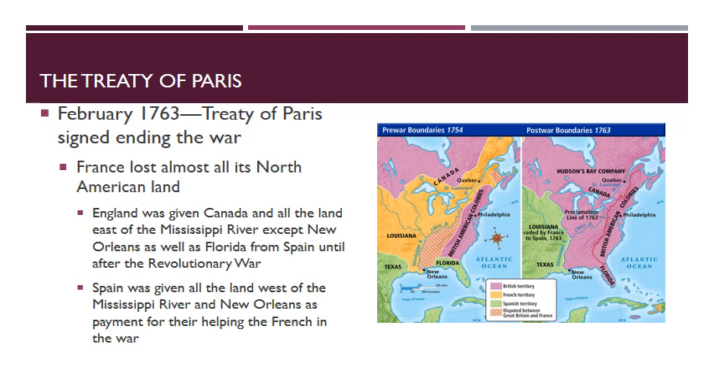Spain was given all the land west of the Mississippi River and New Orleans as payment for their helping the French in the war. If you take a look at the map on the right side of your screen, you can see the differences of the territory from before the war and after the war. But now that the war is over, England is faced with a massive debt from paying for soldiers, supplies, and other things. This is going to cause many problems between the colonies and Great Britain.